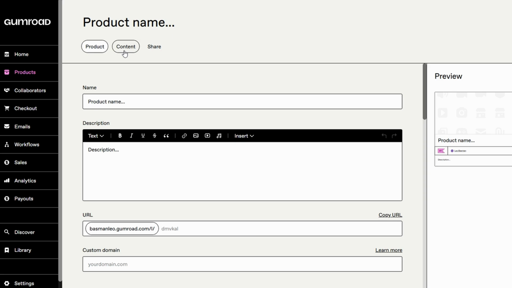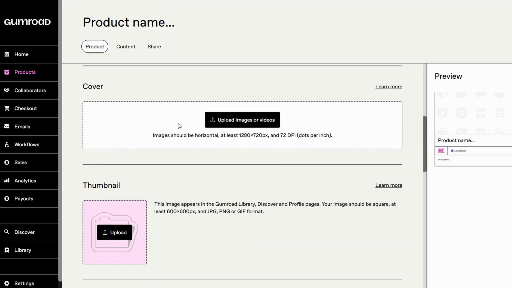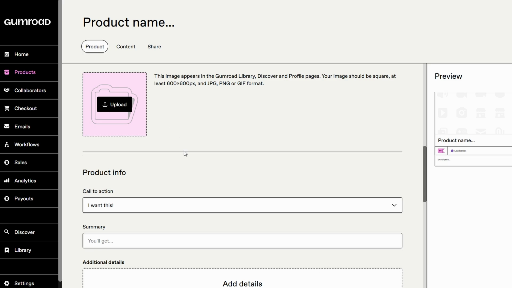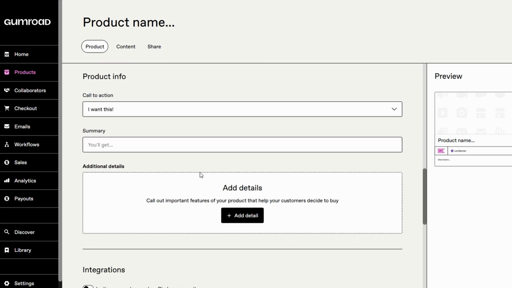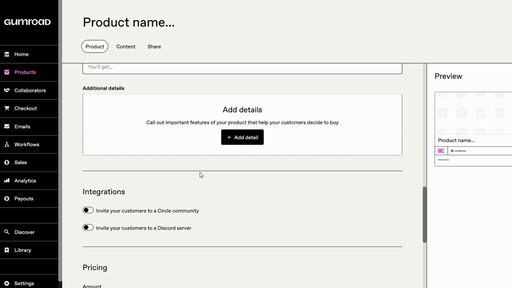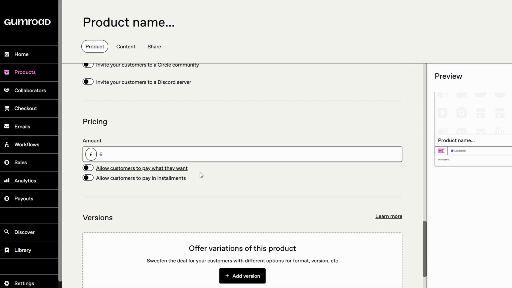Before your product goes live, you'll need to ensure that everything works perfectly. Double-check your file uploads to make sure there are no issues. For instance, if you're selling a PDF, download the file and open it to verify that all links work, all pages are formatted correctly, and the content looks good on screen. If you're selling a course or a video, watch it from start to finish to ensure there are no errors.